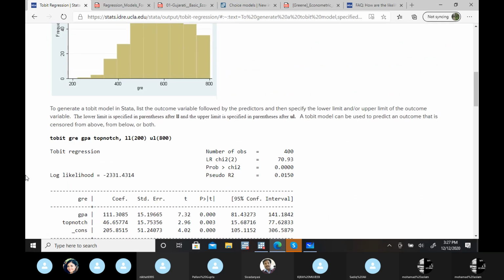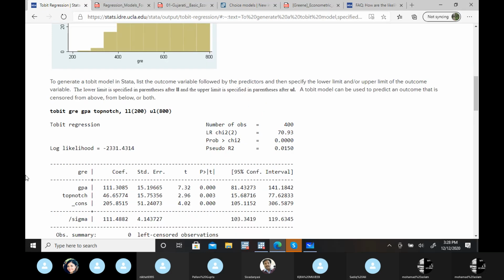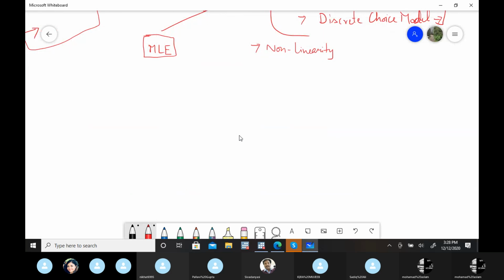They have 400 observations, and they only want to run this particular function for those whose GRE is between 200 and 800 only. It means whenever you have this specific situation. Okay, first let me explain to you with a graph.